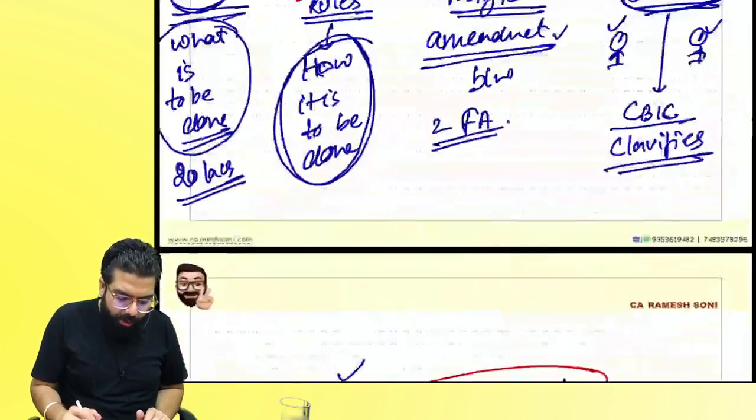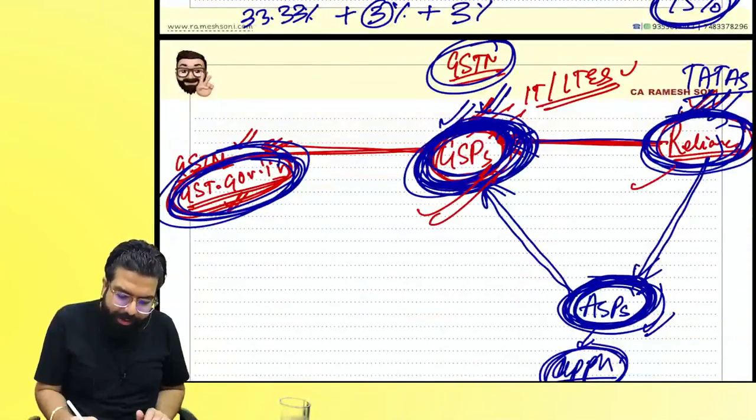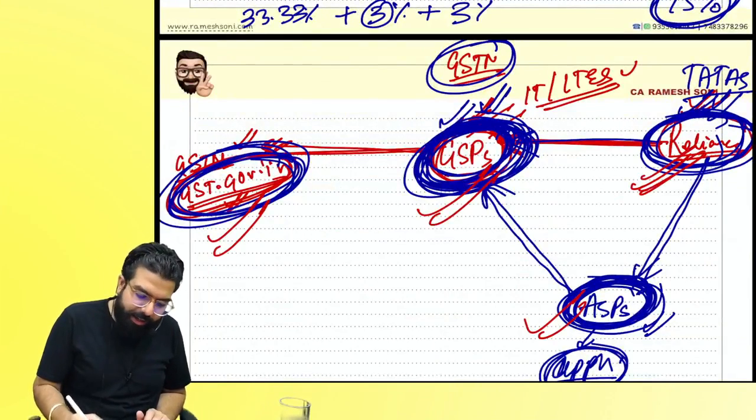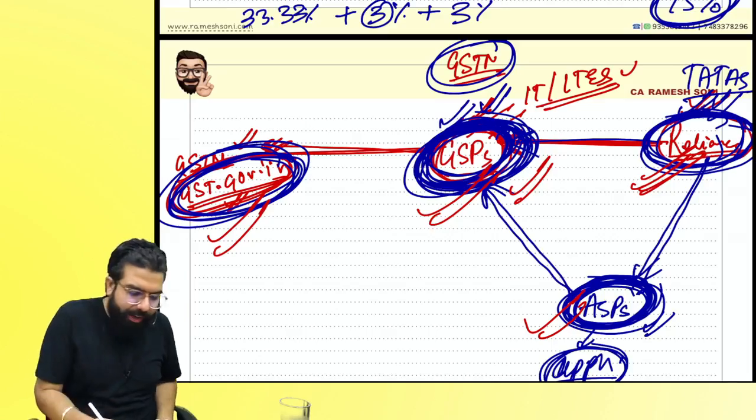I told you over here that GSPs act as a link between the taxpayer and GSTN, and ASPs act as a link between the taxpayer and GSTN. Can I go ahead, everyone? Yes, sir. Point is clear.